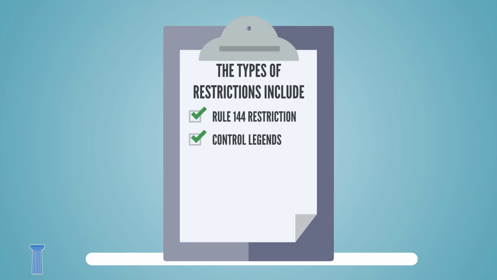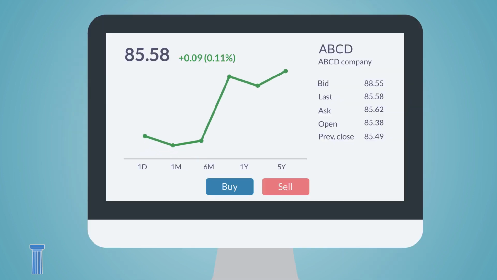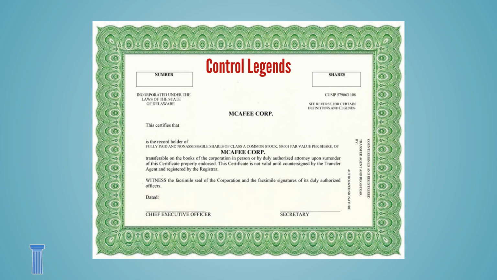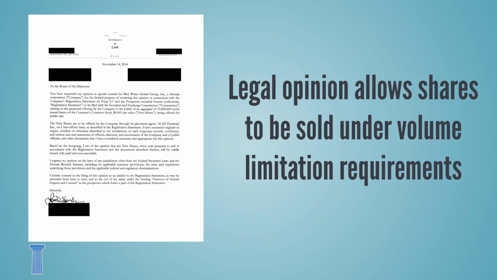Control legends. Most exemptions impose more stringent conditions on a shareholder who qualifies as an insider, control person, or affiliate of an issuer before they permit them to sell their shares on the open market. These restrictions are typically referred to as control legends and can only be lifted through a securities attorney's legal opinion, which allows shares to be sold in compliance with volume limitation requirements in the stock market.